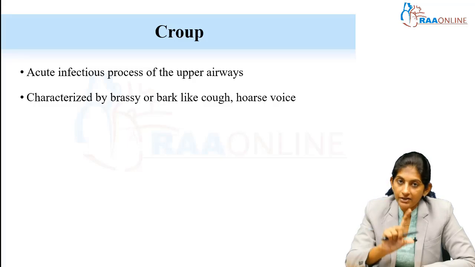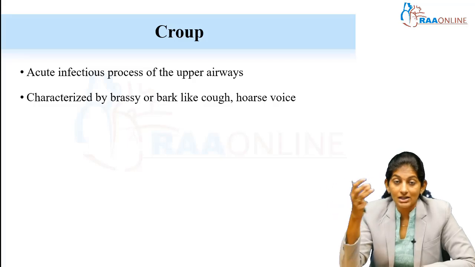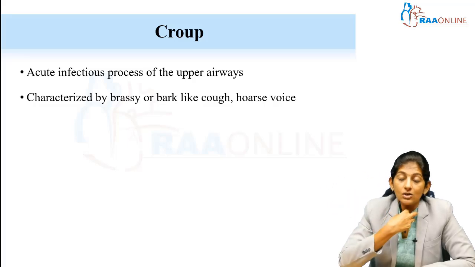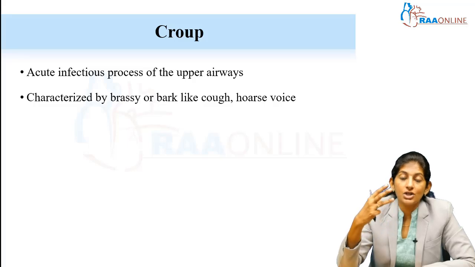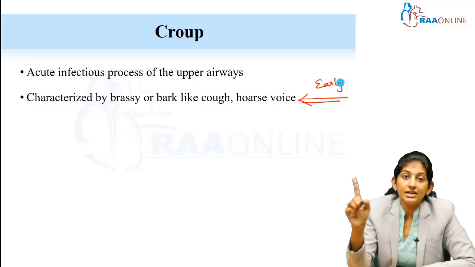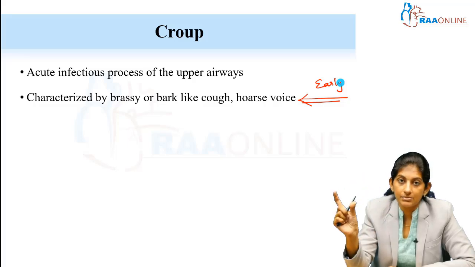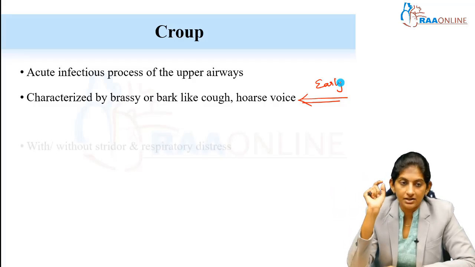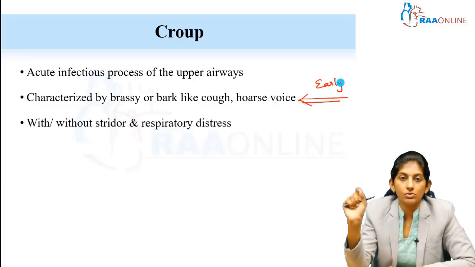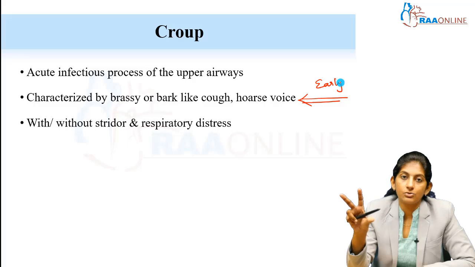Initially there is fever, and a cough of barking or brassy quality, and there is a change in voice. The parents will tell that the voice has changed, it sounds very harsh, a very hoarse voice. These are early features. Stridor is a late feature. Cough and voice change are both early symptoms, whereas stridor is a late symptom. Please understand that, and don't think that without stridor I cannot diagnose Croup. Not like that. Fever, a barking cough, and a harsh or hoarse voice, definitely you can diagnose Croup in the early stages. In later stages there is a stridor.